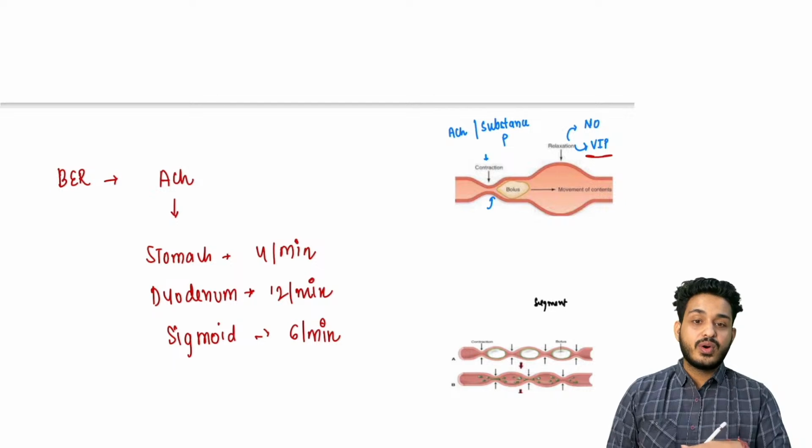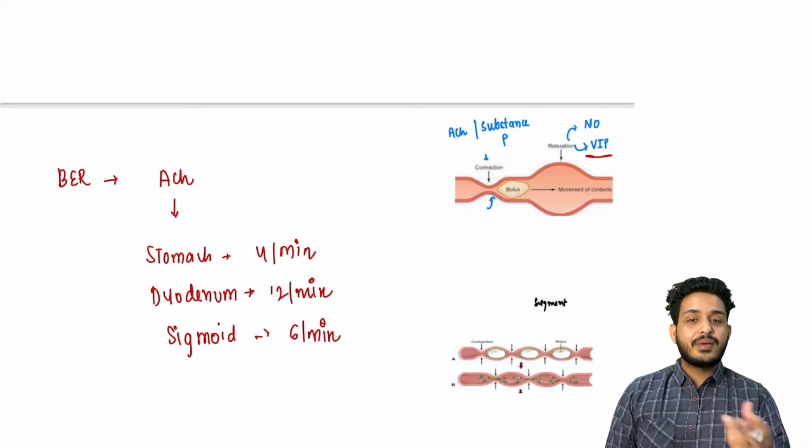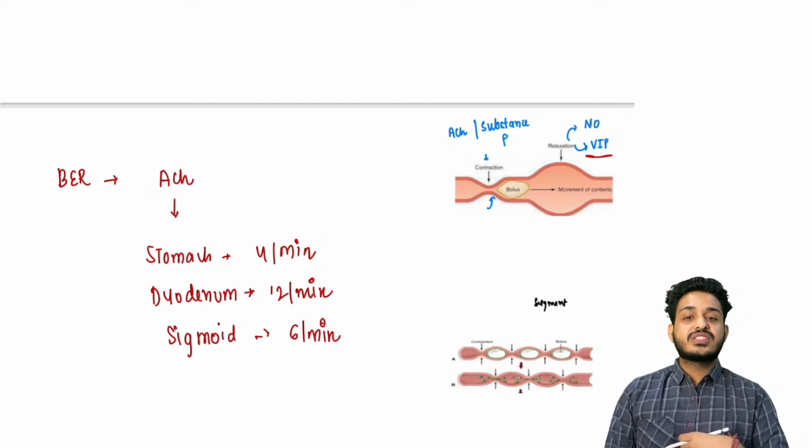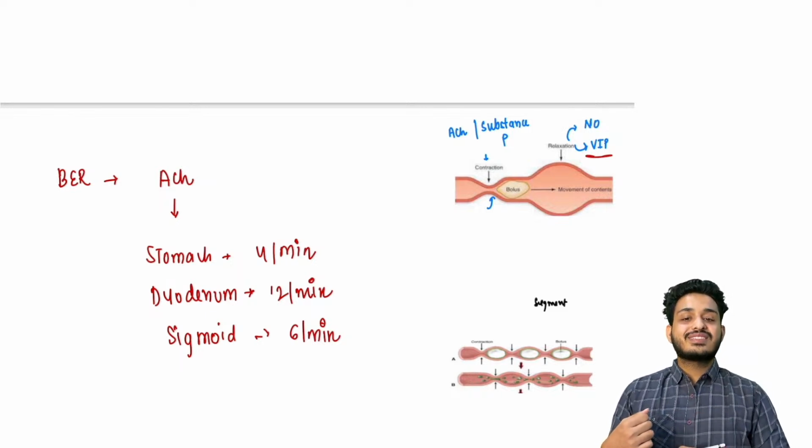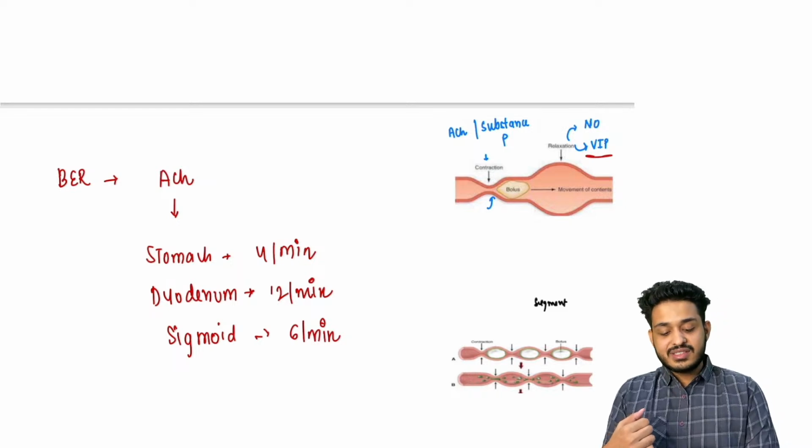You have studied about the disease achalasia cardia. What is happening? There is no nitric oxide, there is no vasoactive intestinal peptide. What is going to happen? Loss of inhibitory neurons. You will be having sustained contraction, and this type of appearance you will be having.